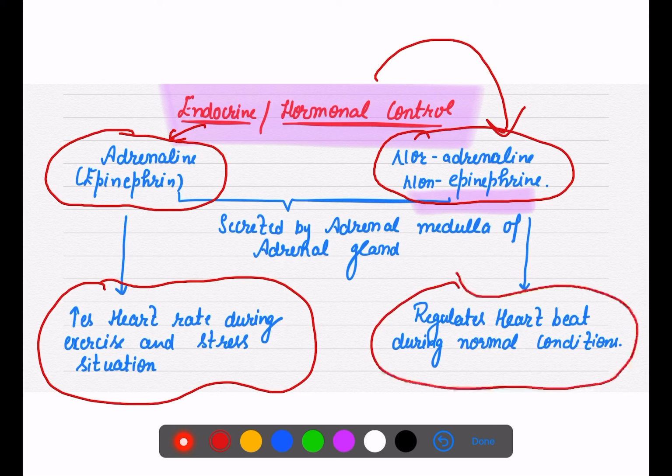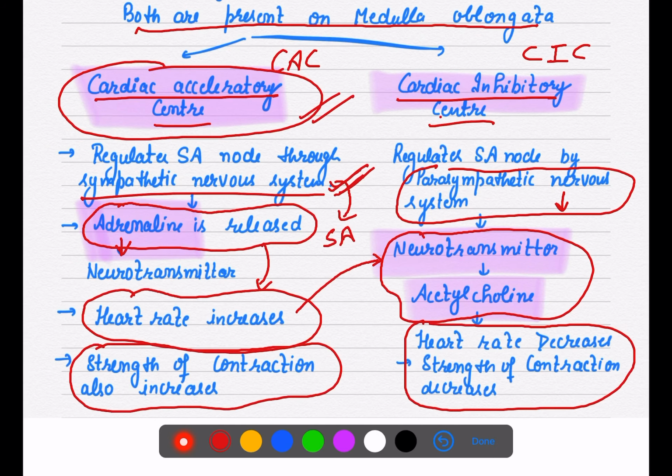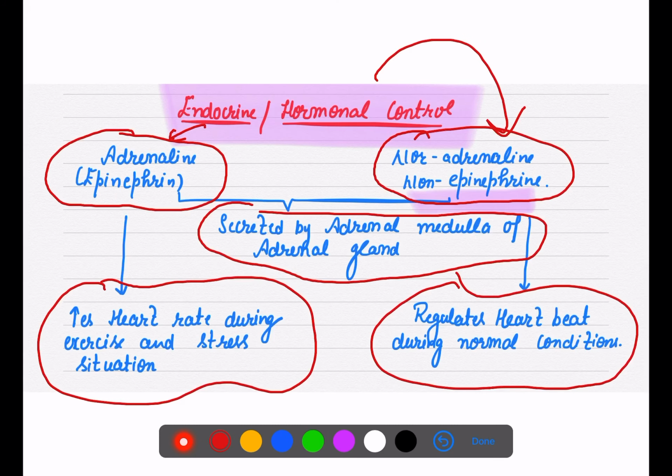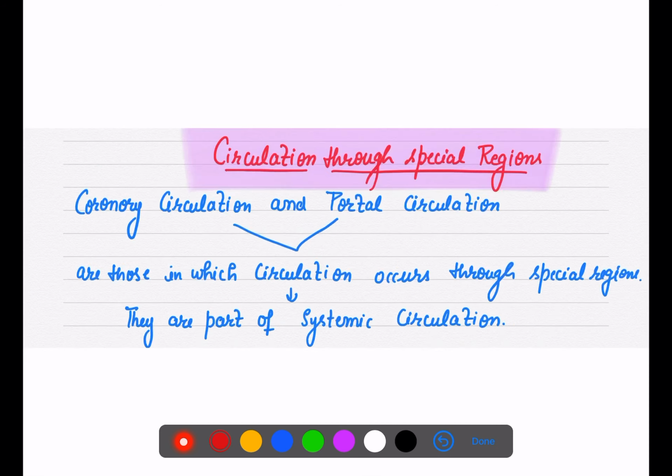कौन secrete करता है इसे? So it is secreted by the adrenal gland. It is secreted by the adrenal medulla of the adrenal gland. So this much is sufficient for you to understand here. That is under your topic regulation of cardiac activity. One is your nervous control and one is the endocrine control. We will talk about this adrenaline and noradrenaline when we move to our chapter, that is chemical control and coordination, right? Now there is another topic in our NCERT, that is your double circulation, right?